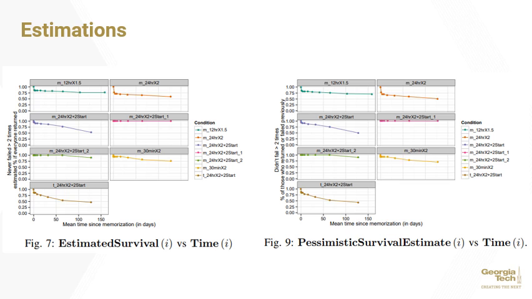Also of note is that +2 start means that users were given 2 extra rehearsals on the day of memorization. When comparing the red and blue lines, we see that adding 2 rehearsals helped in the beginning, since the red line dips much lower at first than the blue line. But ultimately, both lines end at nearly the same percentage value, indicating that the extra rehearsals ultimately had little effect on long-term retention.